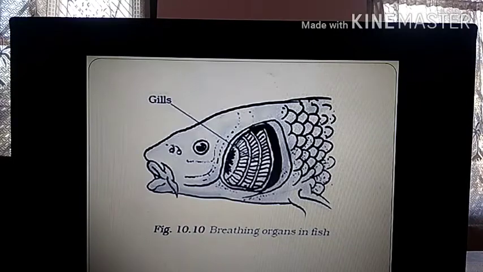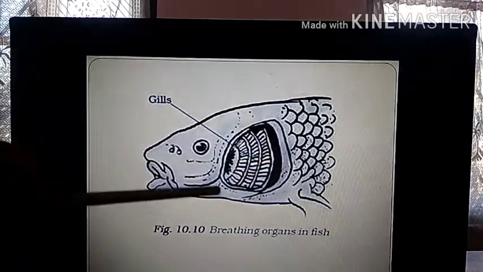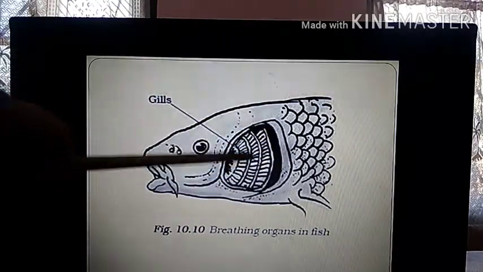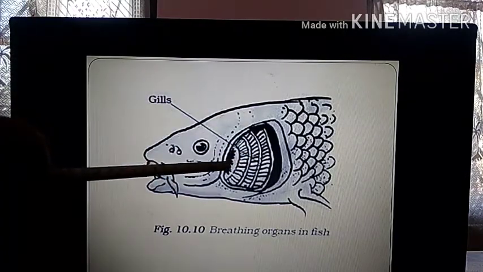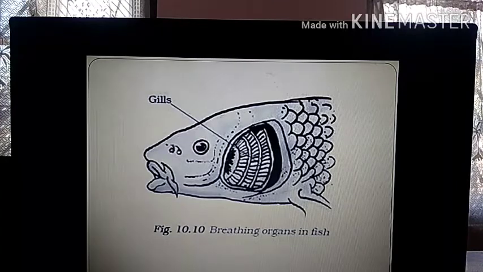Got it? Now it is located near the head of the fish, and this helps in breathing. That means the oxygen goes in through the gills into the body of the fish, and carbon dioxide comes out from the gills. So why are gills used in fish? Because we know that fish always remain underwater.